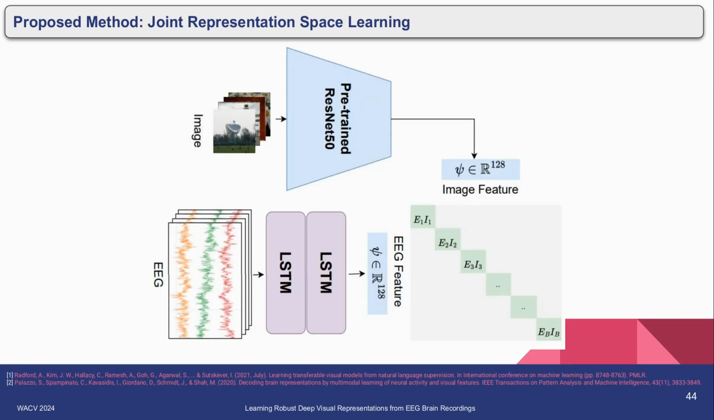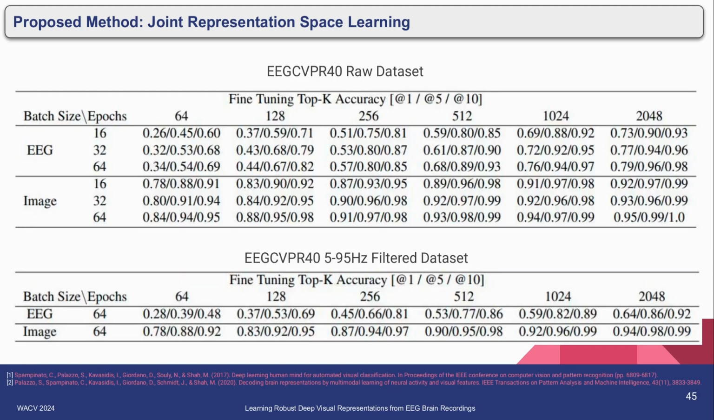We are inspired by the idea of CLIP. We use a pre-trained ResNet-50, and we train an LSTM network so that it can map the EEG features close to the image features. We perform several experiments that include varying epochs and varying batch sizes. We observe that as the batch size and number of epochs increase, the representation becomes better and better. And we have performed the experiment on both the raw dataset and the filtered dataset.